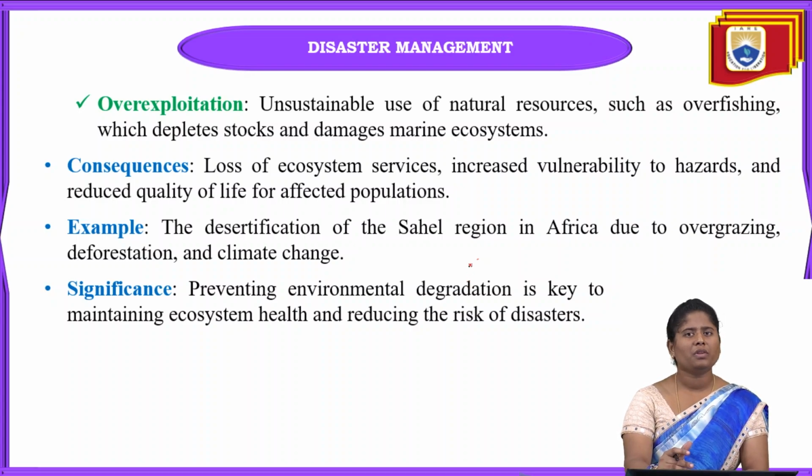Some disasters can be in the hands of human beings, but some are not in our hands. So for that type of disaster we have to be very careful towards the environmental conditions. This deforestation can occur due to overgrazing, and that will lead towards environmental changes also.